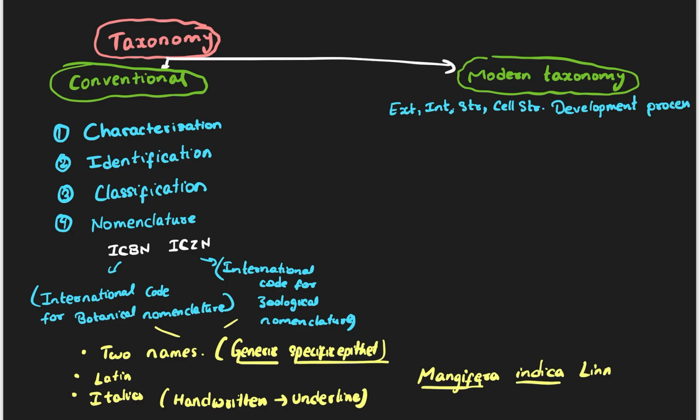Direct development means directly it is taking care of its baby, or indirect development, whether it is taking care of its babies indirectly. So that is how it is basically working. That is called modern taxonomy. That is what we discuss in modern taxonomy: external structure, internal structure, and development process. The development process can be direct or indirect.